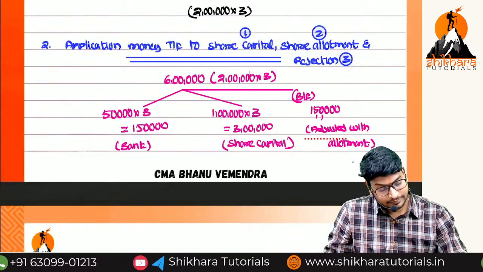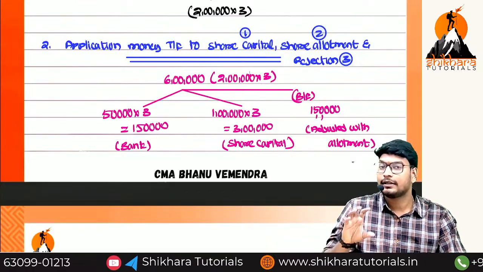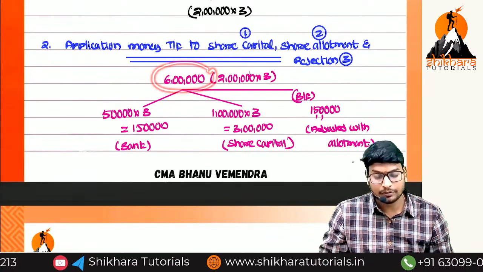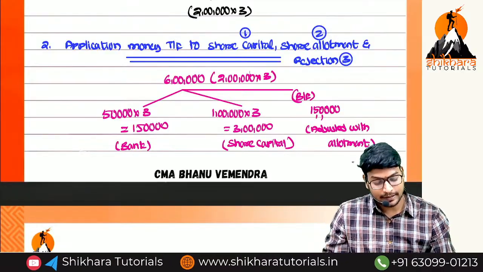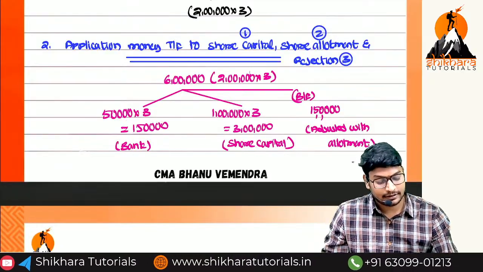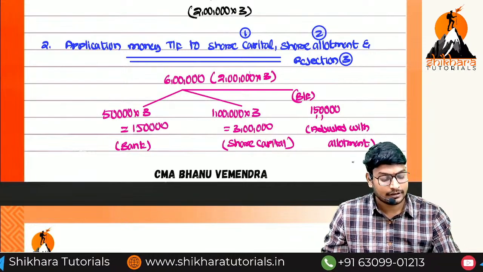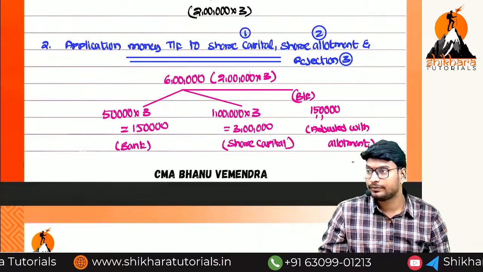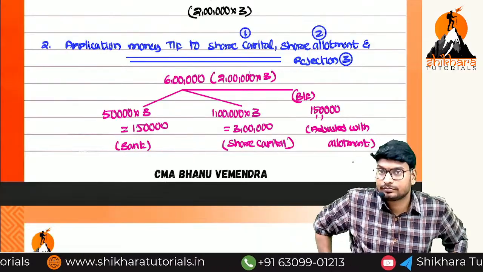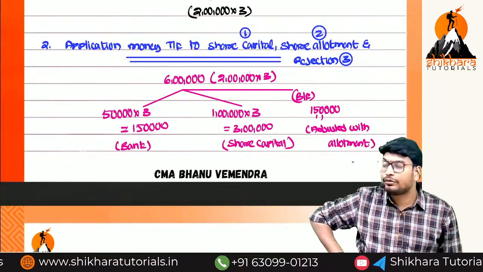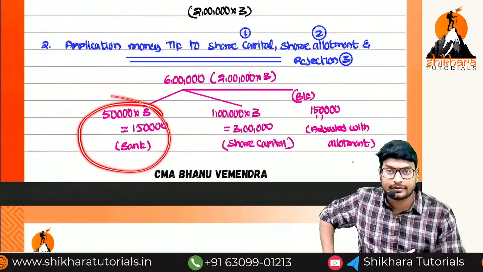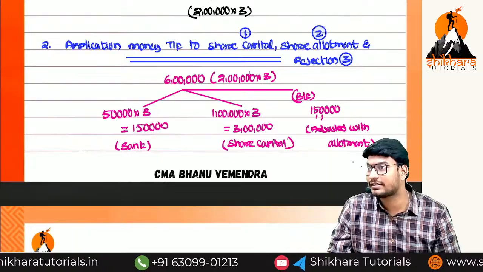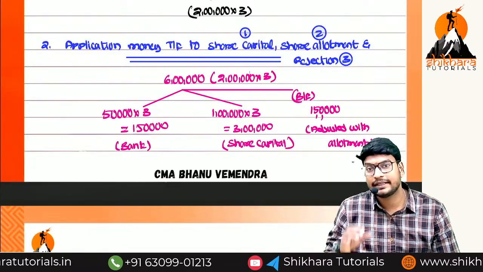Can you say the entry? Share application account debit, 6 lakhs. To bank account, 1,50,000. To share capital account, 3 lakhs. To share allotment account, 1,50,000. Are you getting the point or not? The only thing the students will forget is this one. They only concentrate on pro rata allotment, but they will forget the rejected application amount. Are you getting it or not?